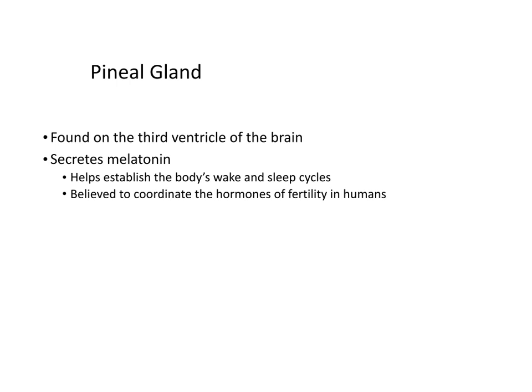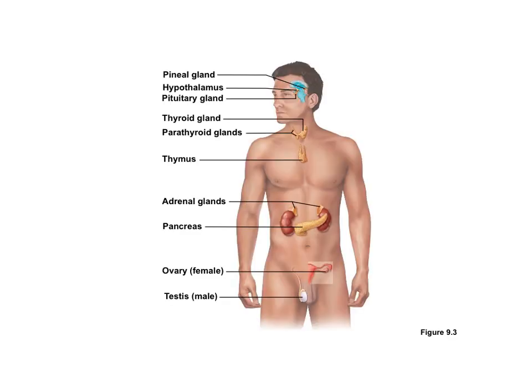Next, we'll talk about the pineal gland. This is found also in your skull, so it's on the third ventricle of the brain, and it secretes something called melatonin. Melatonin helps to establish your body's wake and sleep cycles, so it helps with those circadian rhythms, and it also is believed to coordinate the hormones of fertility in humans. So the pineal gland is really small, and it's on the posterior side of your skull. You can see where it is there.